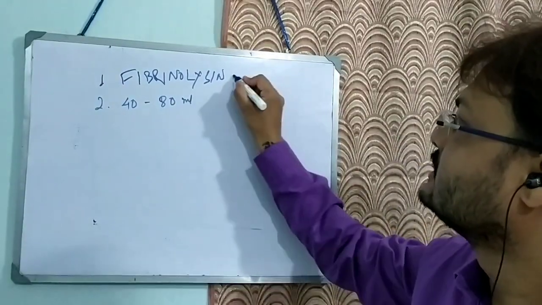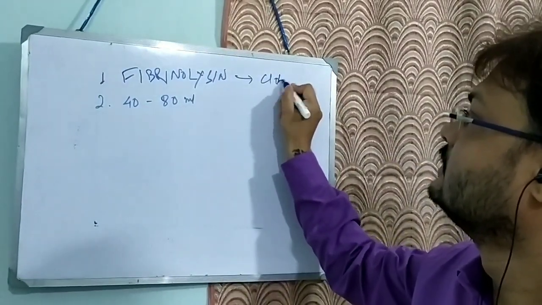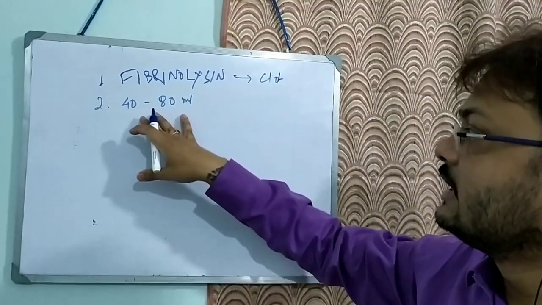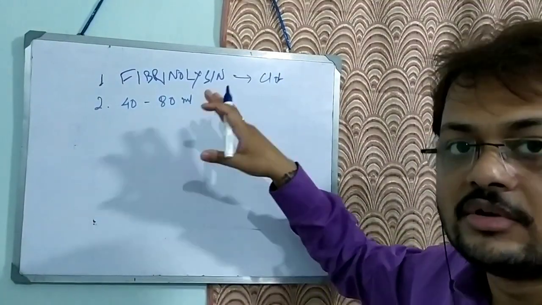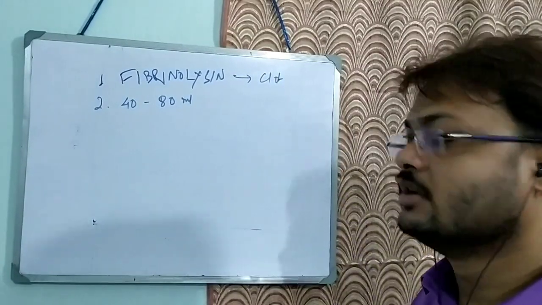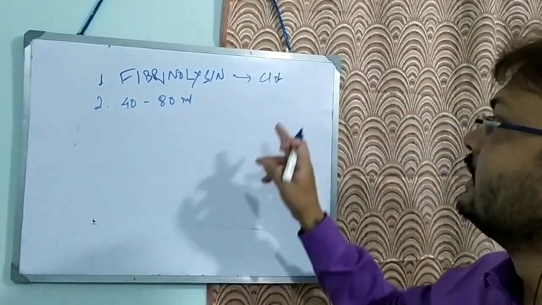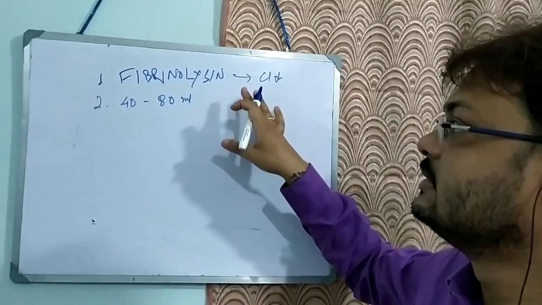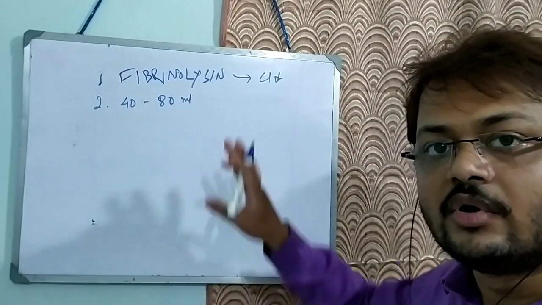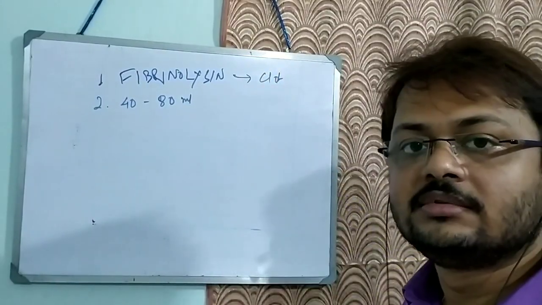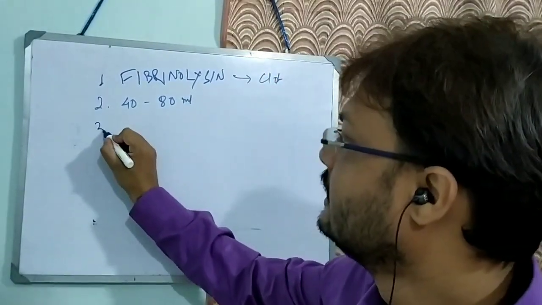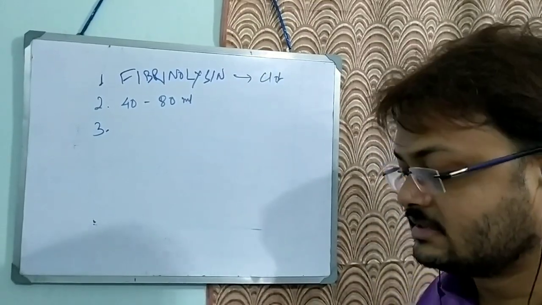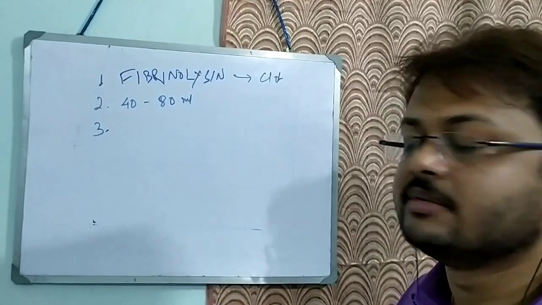So what are the abnormal signs? Number 1, presence of clot. Presence of clot means more than the normal amount of blood, that is 40 to 80 ml, is being lost. That is why there is formation of clot, because the physiologically present fibrinolysin cannot take care of all this amount of blood clots. Number 3, you may ask why there is no infection, because a broad area becomes sloughed.